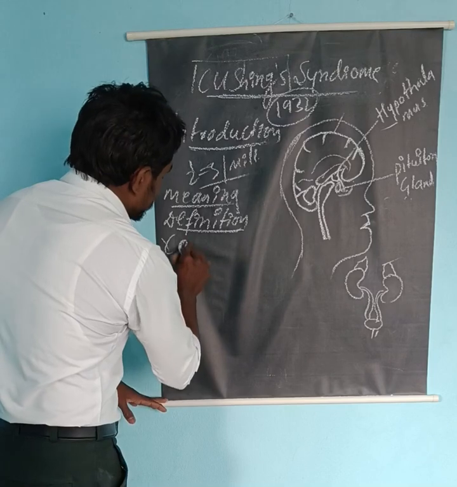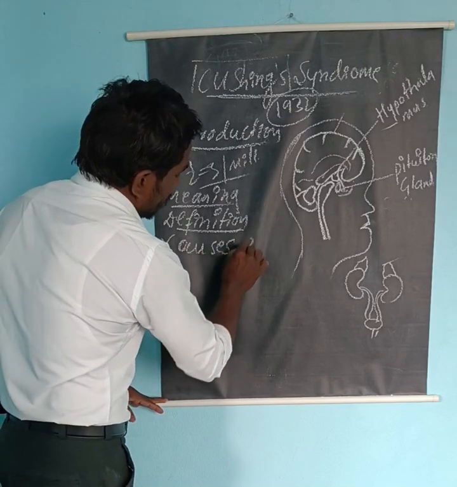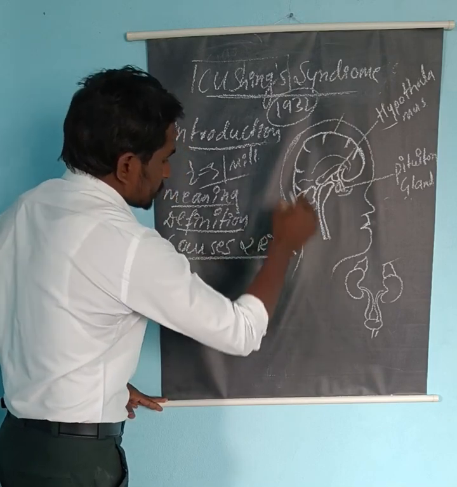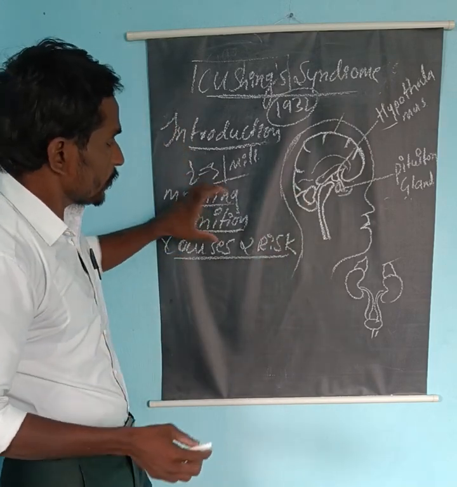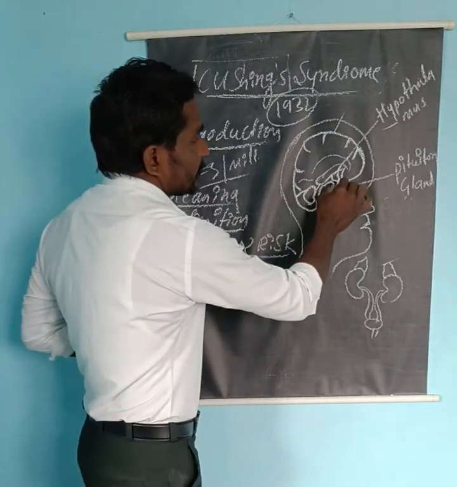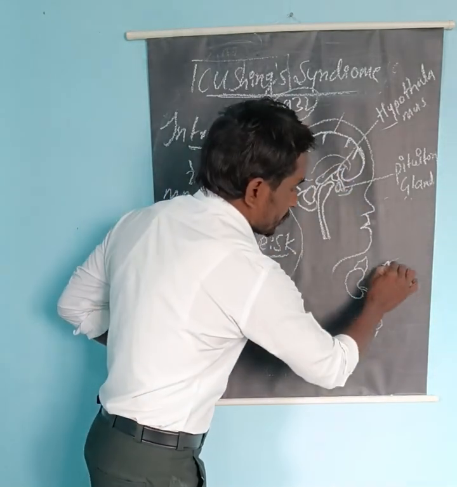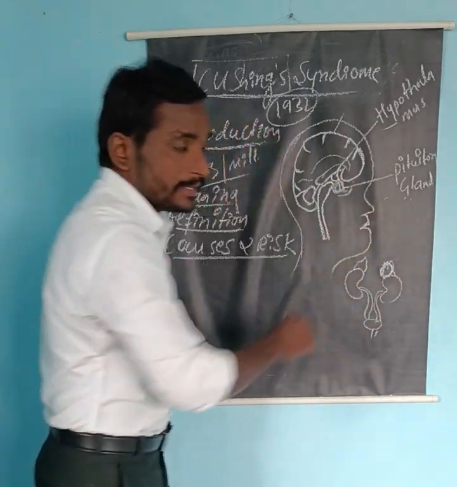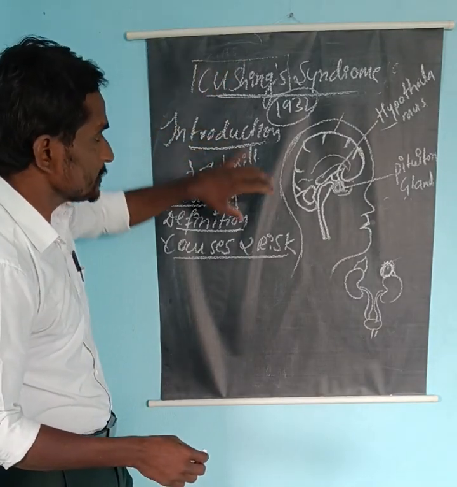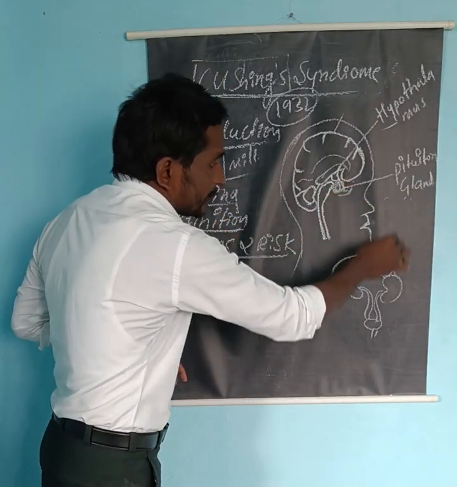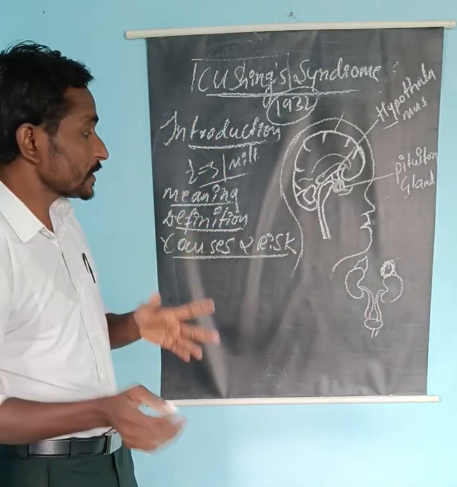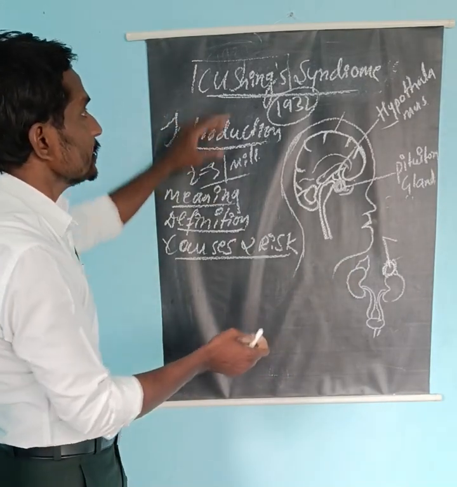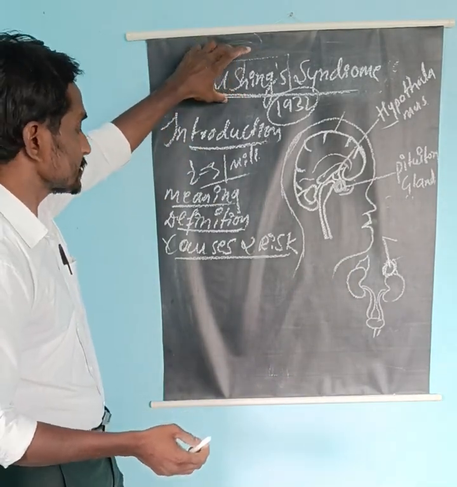Now come to the causes and risk factors. The most important causes of Cushing syndrome are pituitary tumors and adrenal tumors. In case of pituitary tumors and adrenal tumors, there is excessive secretion of cortisol from the adrenal cortex, which may lead to the syndrome called Cushing syndrome.